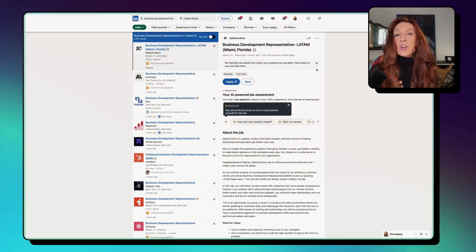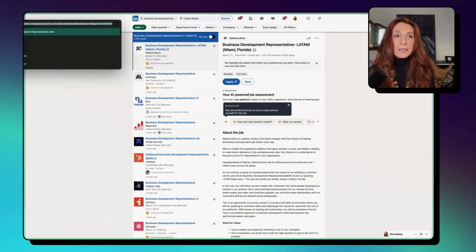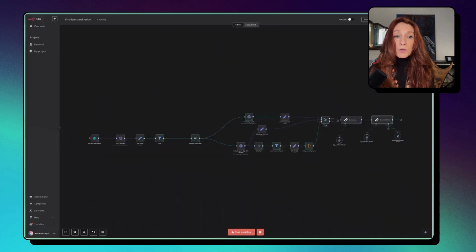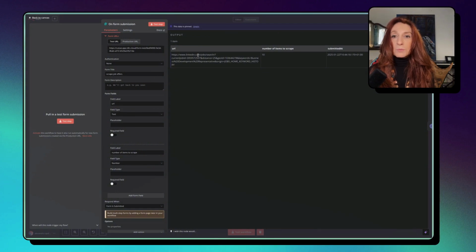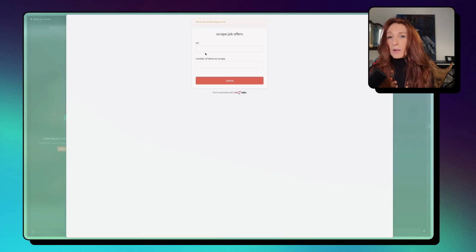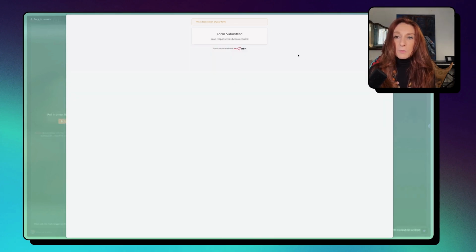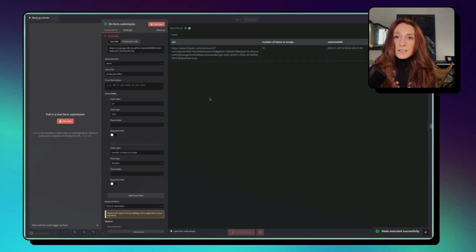Let's continue our tutorial. So first we need to go to LinkedIn jobs. And here I have a search for business development representative in United States. And I copy this URL. Okay, and I go back to my workflow. And so here in the form, I have hit the URL and the number of items to scrape. Let's say I want 10. Okay, so if I submit that, then I'm back here and this is good.